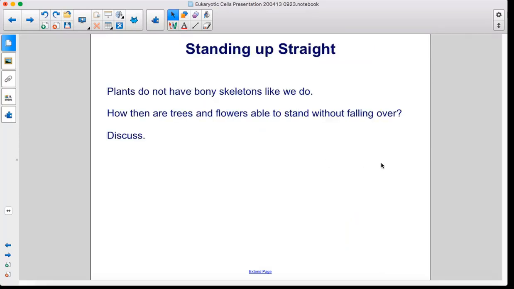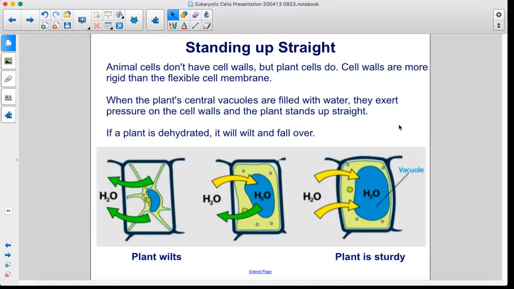Plants do not have bony skeletons like we do. How then are trees and flowers able to stand without falling over? Discuss. Animal cells don't have cell walls, but plant cells do. Cell walls are more rigid than the flexible cell membrane.